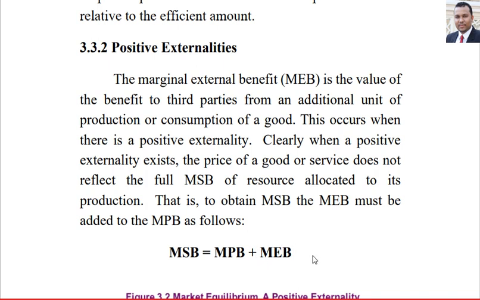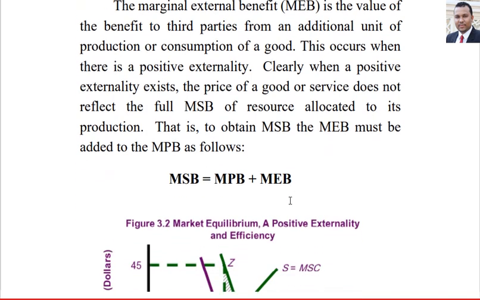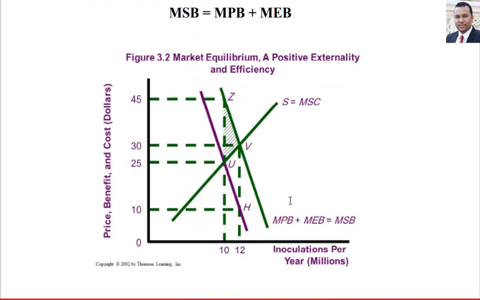The marginal external benefit is the positive externality, like in our figure. The S curve here is marginal social cost, and with the original demand curve, the equilibrium is at point U. At point U, the quantity equals 10 and the price equals 25.